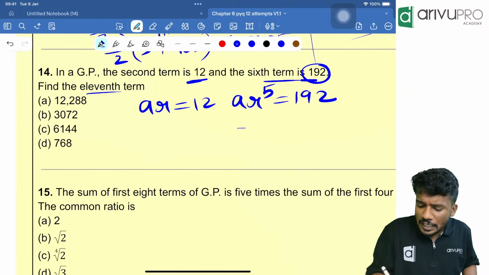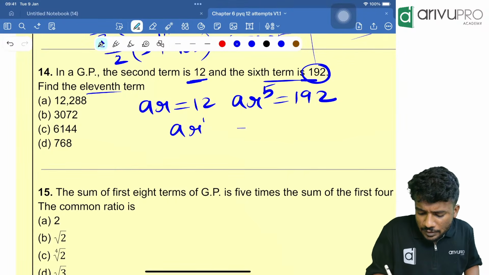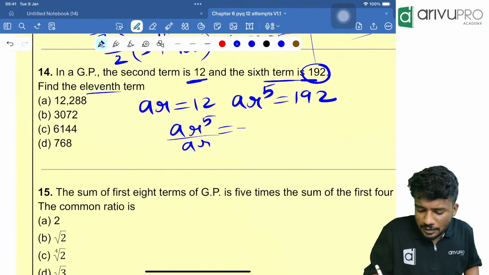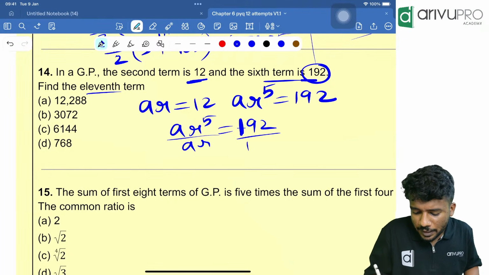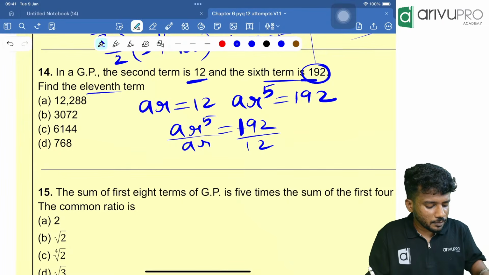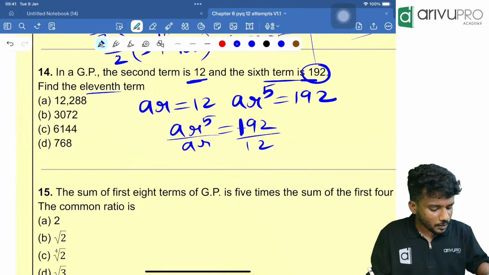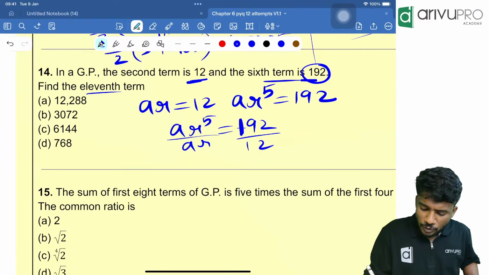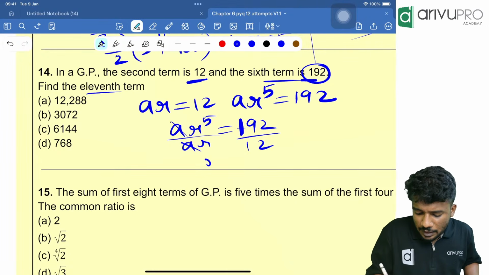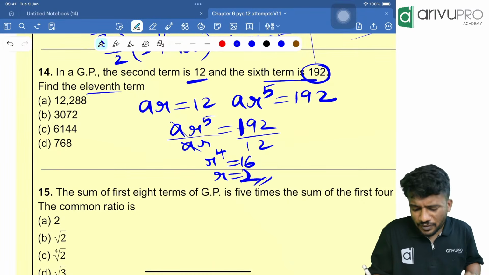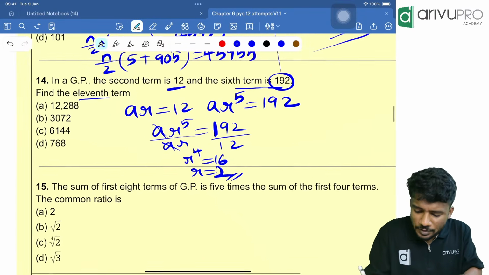How are you going to find it? So ar raised to 5 divided by ar is nothing but 192 divided by 12. 192 divided by 12 is equal to 16. a cancels. r raised to 4 is equal to 16. That means r is equal to 2. We will not take minus 2, we will only take plus 2 directly.